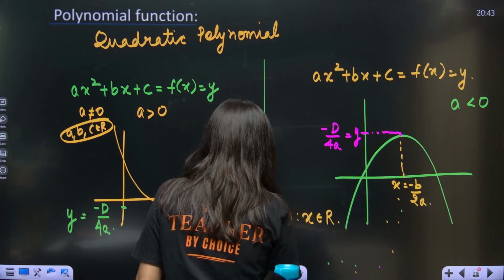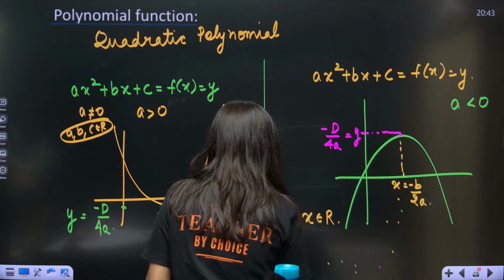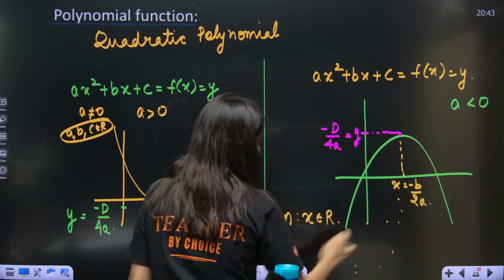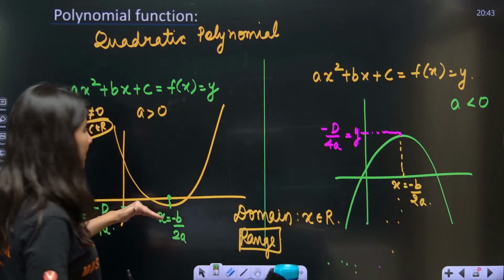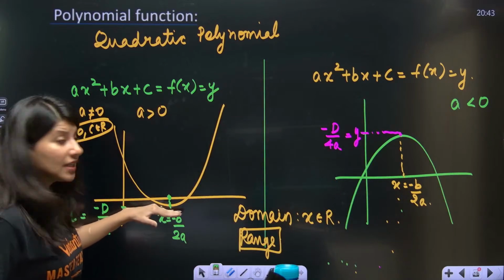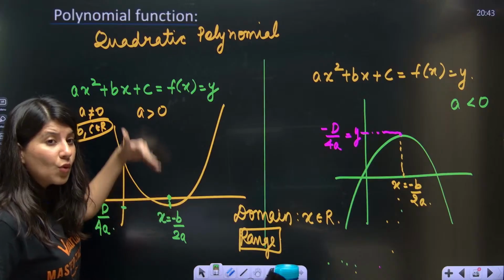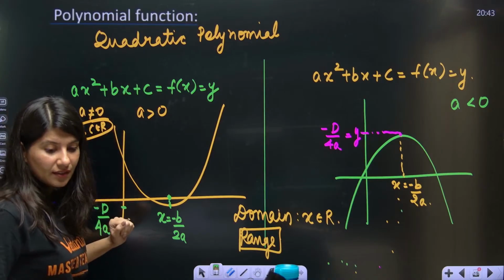And what about range? So range will be what? In this particular case, can you see that the graph is having some minimum value and it is going all the way up to infinity?